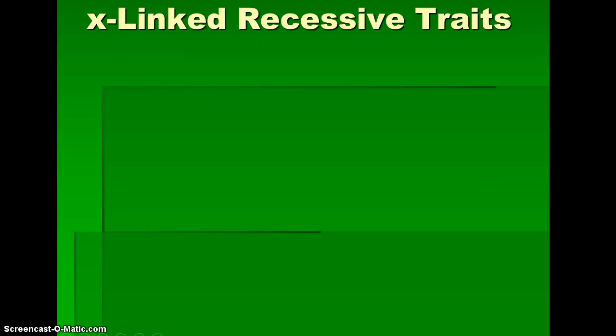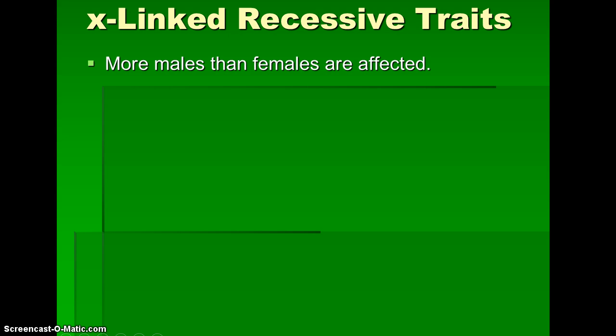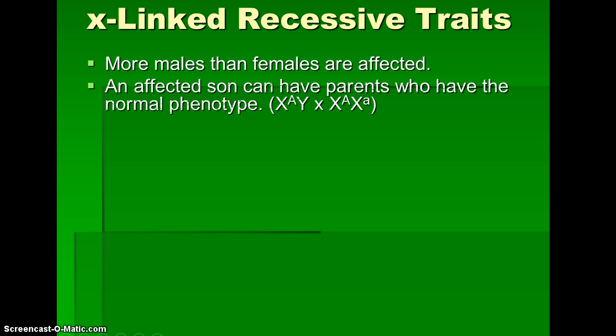Okay, X-linked recessive traits. This is specifically just the X chromosome. X-linked, and most of these are recessive diseases, so I'm just going to talk about X-linked recessive traits. More males than females will be affected because males only have one X chromosome. If you have a messed up gene, it's messed up. You don't have the other X to counteract the bad stuff.